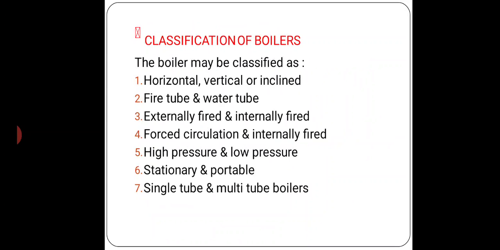In forced circulation we are using the pump, and in the natural circulation we are using the method of circulation of water by gravity. High pressure boiler and low pressure boiler, stationary and portable. Portable is also known as movable or mobile boiler. And next is single tube and multi tube boiler, in which the number of tubes is the measure.